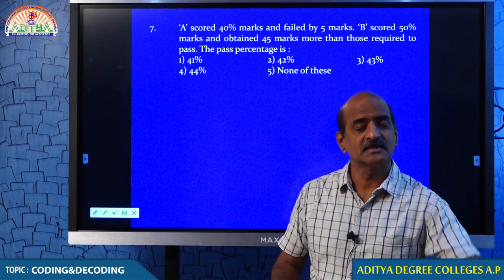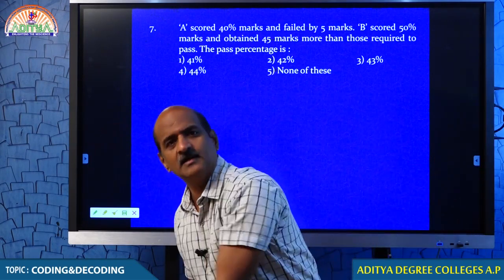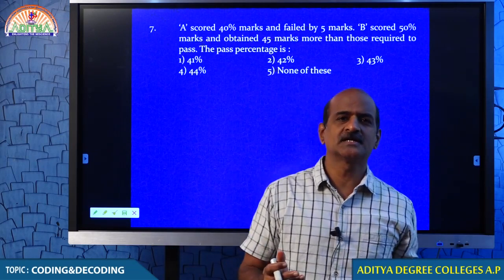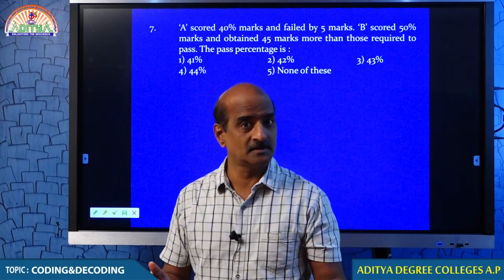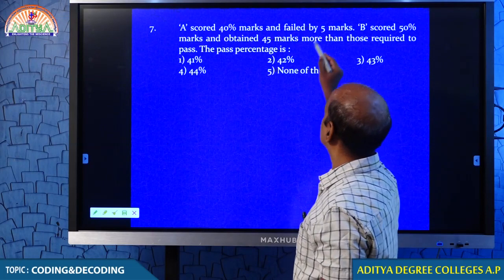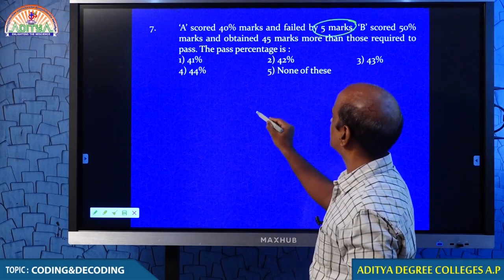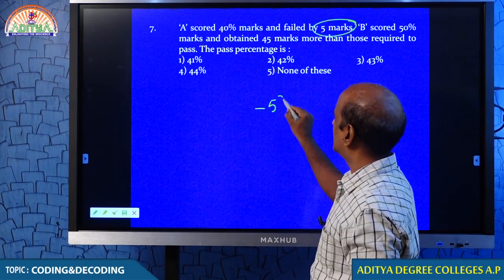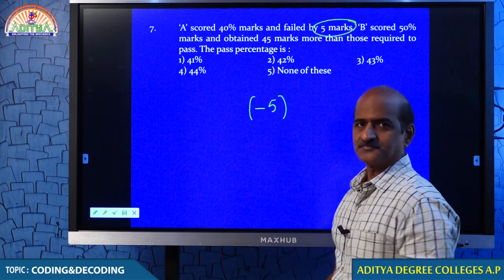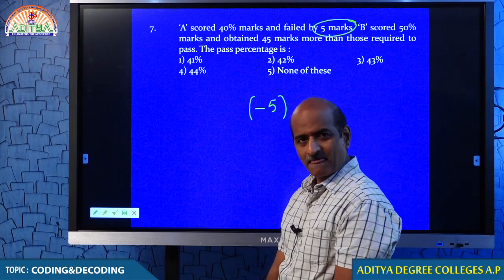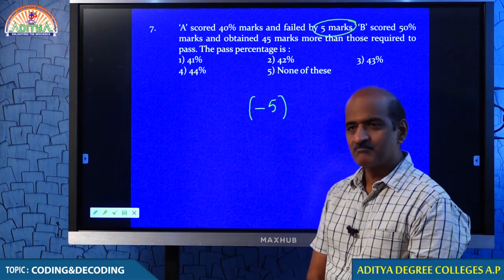Because the one who got 40%, if declared failed, the pass percent is obviously more than 40. It is understandable. He failed by 5 marks. A failed by 5 marks. Am I right? -5.